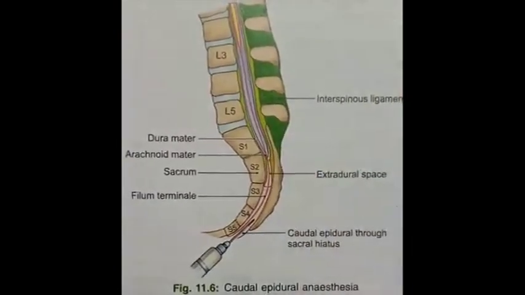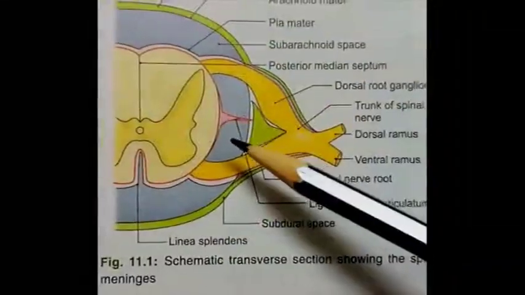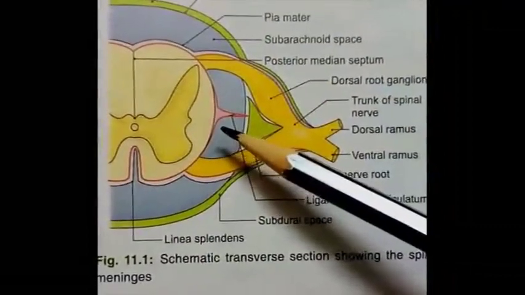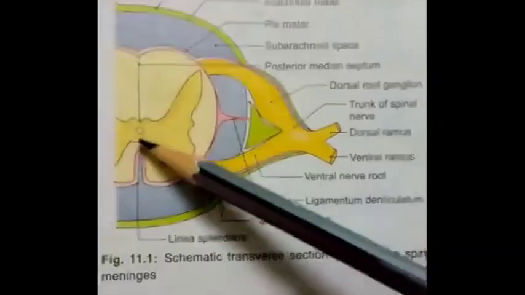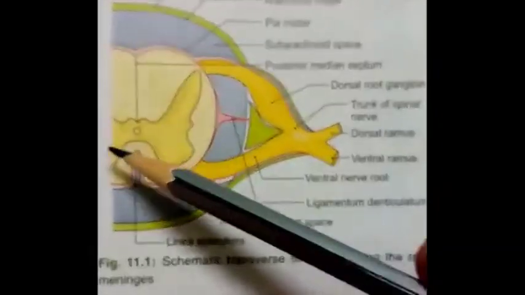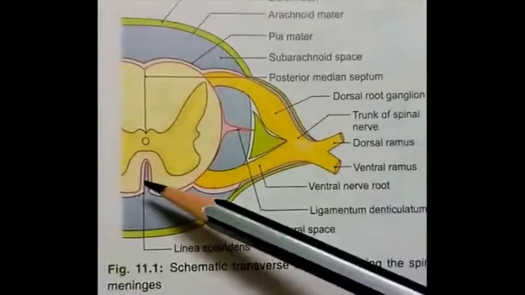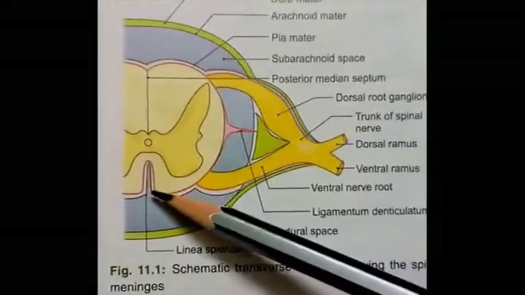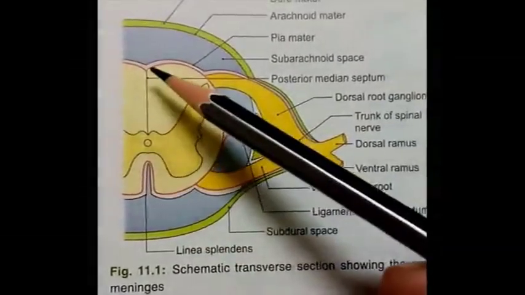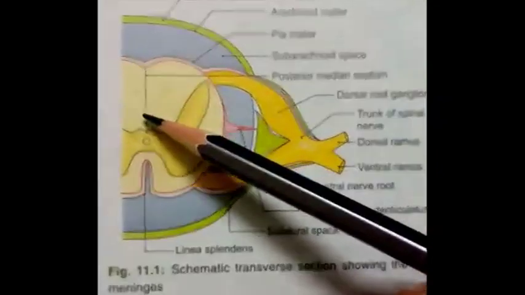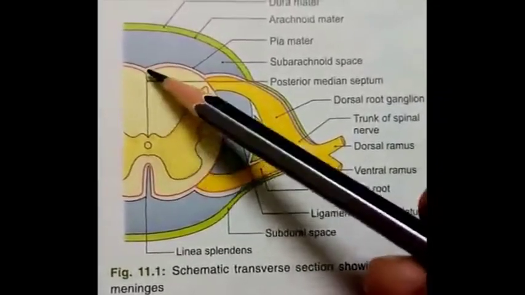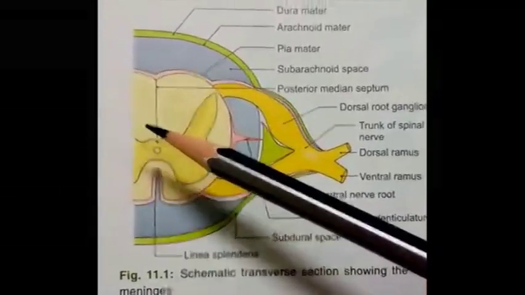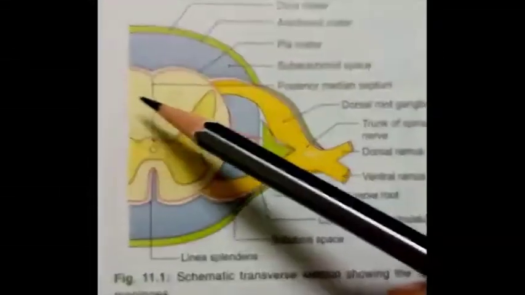In this transverse section of the spinal cord, we can see in the anterior aspect the spinal cord is divisible into right and left two halves by the presence of anterior median fissure, and in the same manner towards the posterior aspect there is presence of posterior median septum, which is present in the median plane and divides the spinal cord into right and left halves.